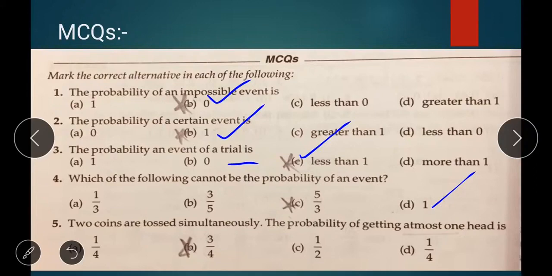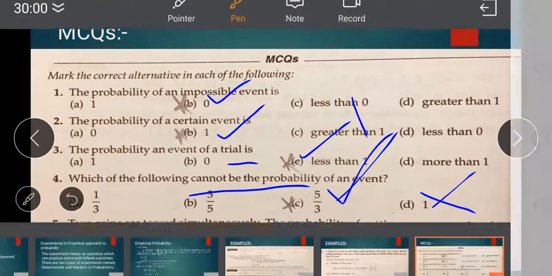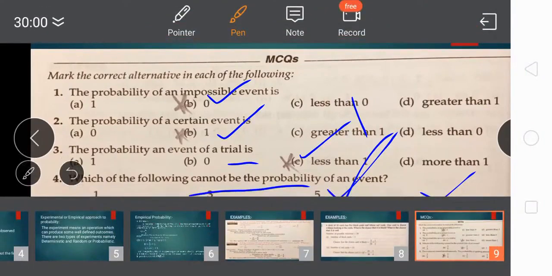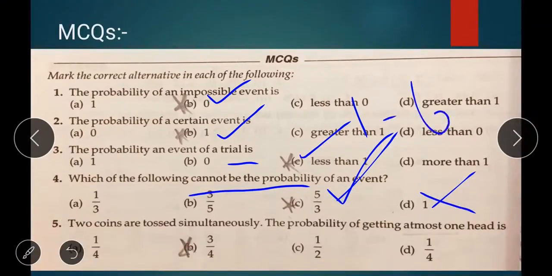But take 5 by 3. Here we have to find which of the following cannot be the probability. 5 by 3 means 1 point, 3 ones are 3, 2 remaining, 1.666. So here students listen, 1.6 is more than 1, greater than 1. So which of the following cannot be the probability of an event? 5 by 3. This is the correct answer.